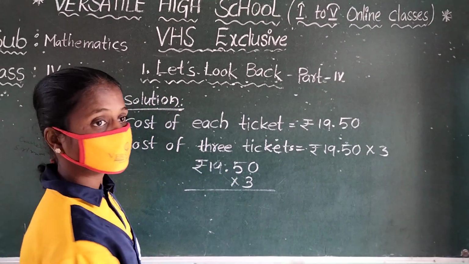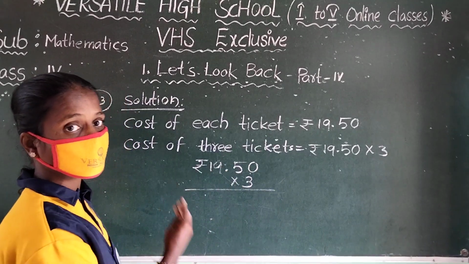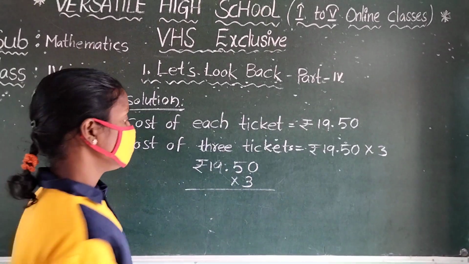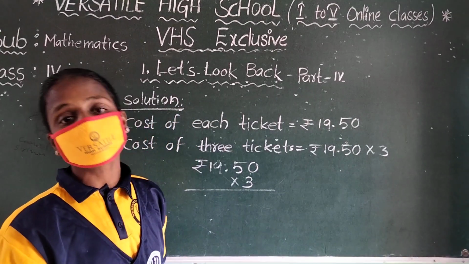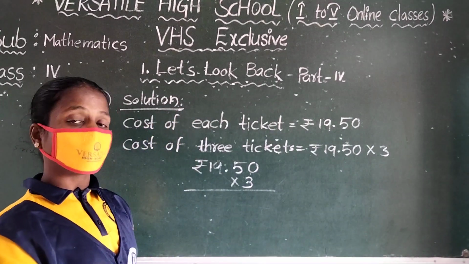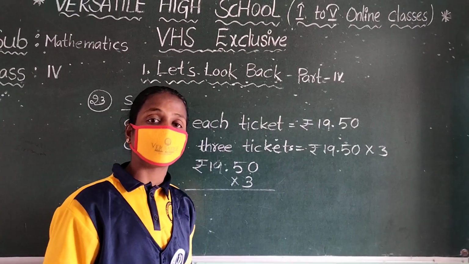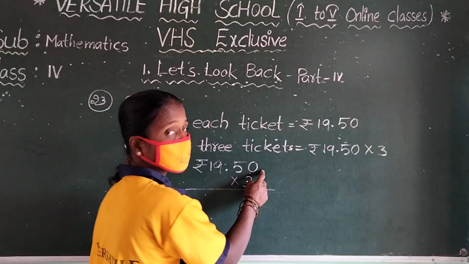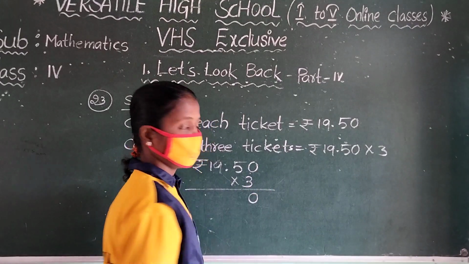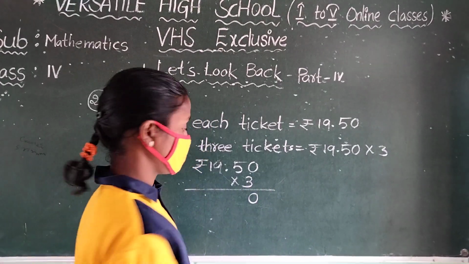Why? Because we are going by ones, tens, hundreds, thousands. So 3 zeros are, what is that? Any number multiplied by 0, that value becomes 0. 3 zeros are 0.